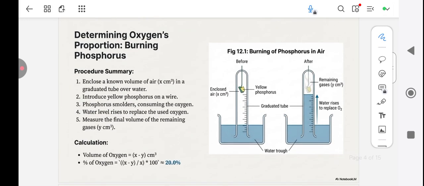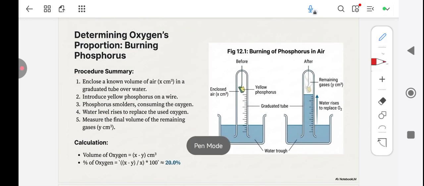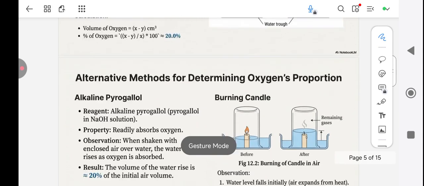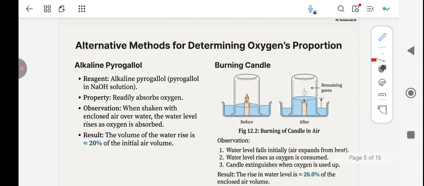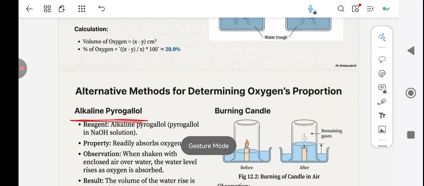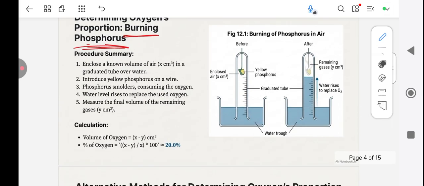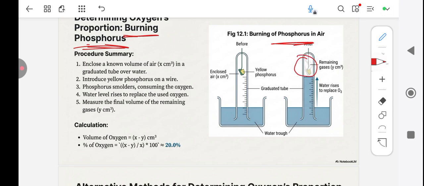So how do we determine oxygen's proportion? There are two ways of determining oxygen proportion. You would either use the burning of phosphorus method, or you use alkaline pyrogallol. These are tests for oxygen. This is a question you will see in JAMB: why is phosphorus kept underwater? Phosphorus is kept underwater because if phosphorus is exposed to air and oxygen is present, it will immediately combust. It will immediately burn. That's why phosphorus is kept underwater.